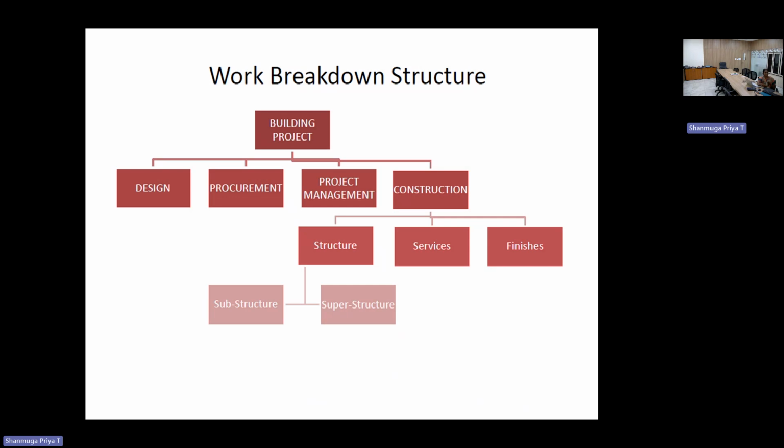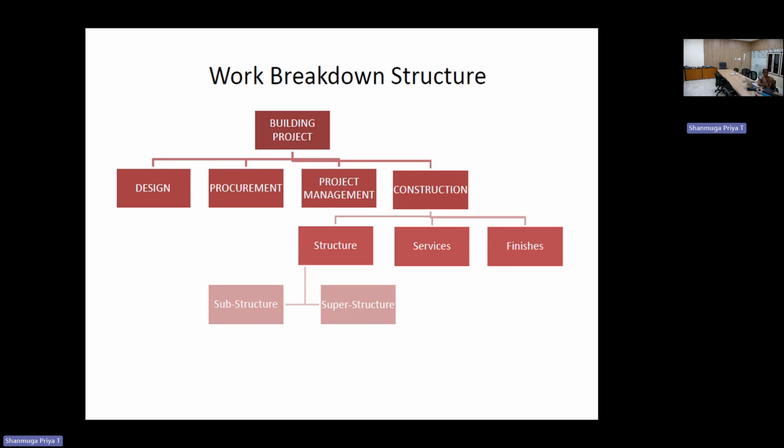This structure will again be divided into substructure and superstructure. Substructure will be further divided into foundation, etc. Superstructure will be the wall construction, roofing, etc. So this is another example. In many different ways, the construction of a project work can be carried out. So this will be the starting introduction.